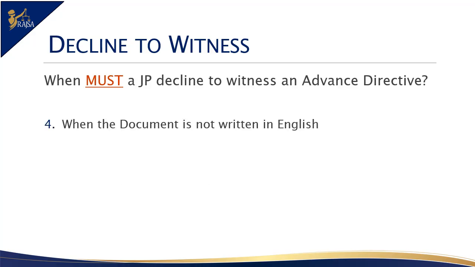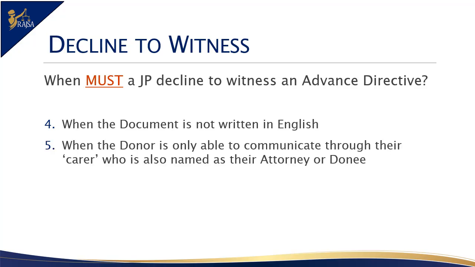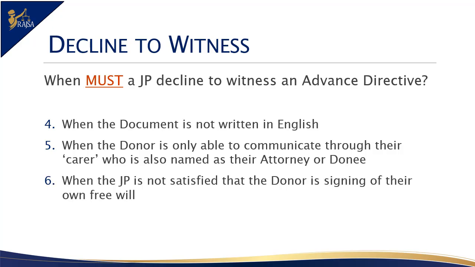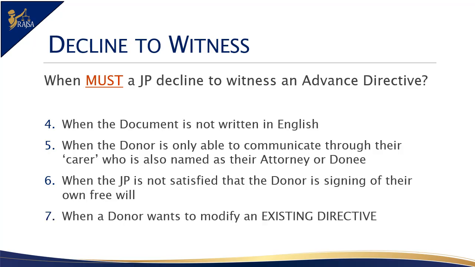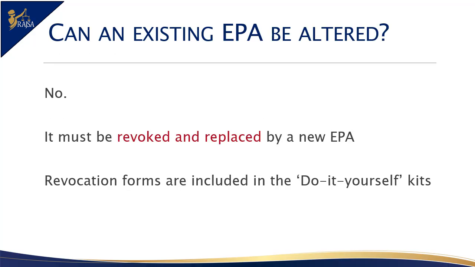When the document is not written in English; legal documents to be used in Australia must be written in English. When the donor is only able to communicate through their carer who is named as their attorney or donee. When the JP is not satisfied that the donor is signing of their own free will. When the donor brings the JP an existing directive and they want to alter the document. In this case, the EPA must be revoked. Once witnessed, the EPA is not able to be altered.